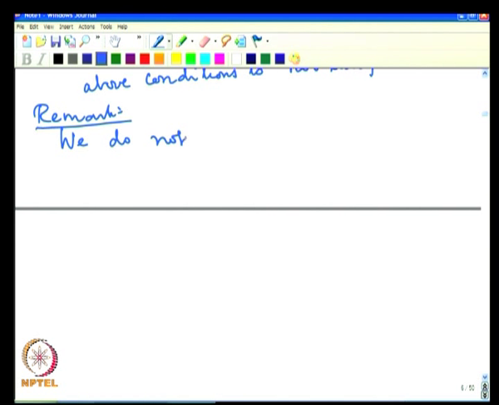We do not know yet whether a subspace of V will have a basis.